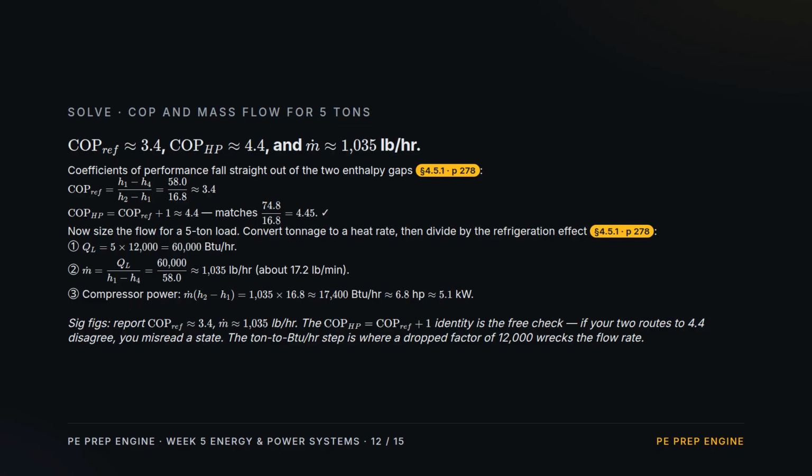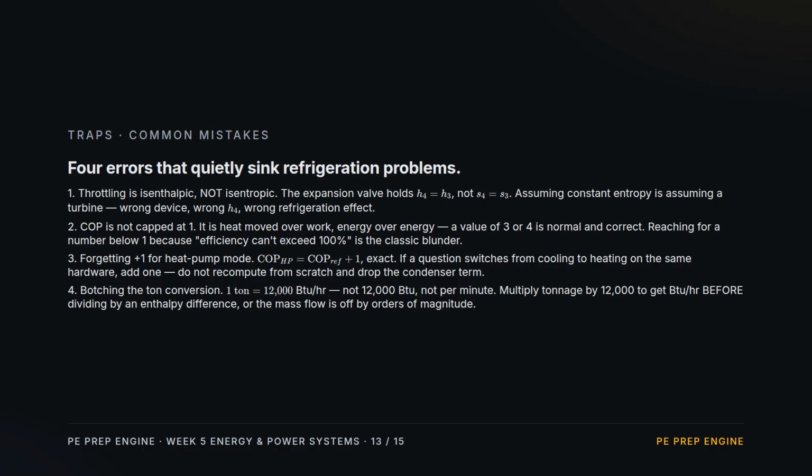5 times 12,000 is 60,000 BTU per hour. Divide by the refrigeration effect, 58, and the mass flow is about 1,035 pounds per hour. Multiply that flow by the compressor work, and the power is about 17,400 BTU per hour, roughly 6.8 horsepower or 5.1 kilowatts.